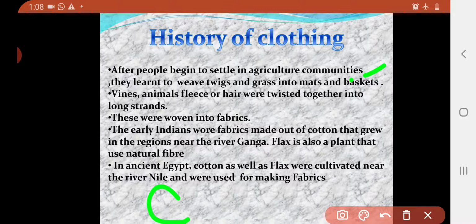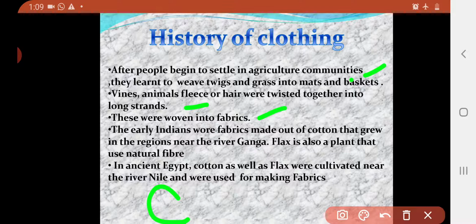Afterwards they started to use animal fleeces. They cultivated animals for agriculture, and because of that they took the fleeces, meaning the hair of those animals, and became familiar with how fabrics are woven and cloths prepared.